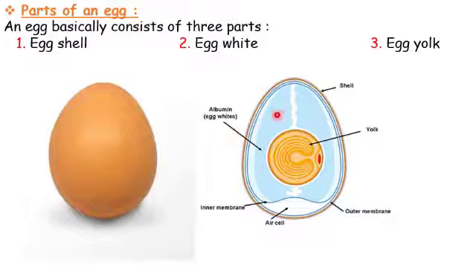This is the egg white. Okay, this is the inner membrane. This is the air cell, and this is the outer membrane. So the main parts of the egg are the outer one, the eggshell, the white one, and the yellow one, which is the egg yolk.